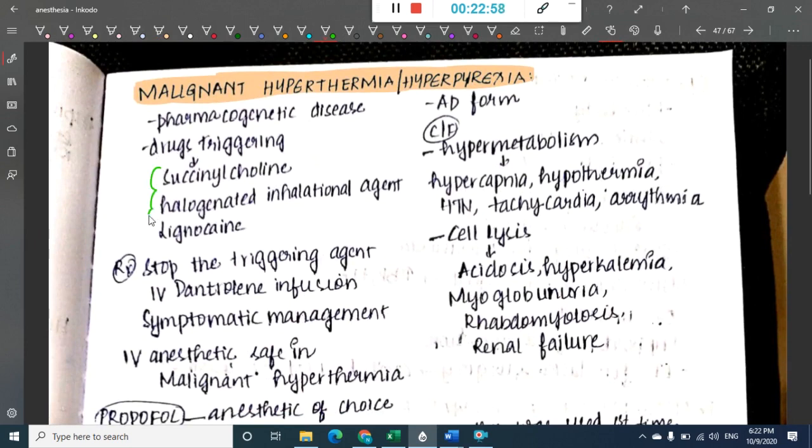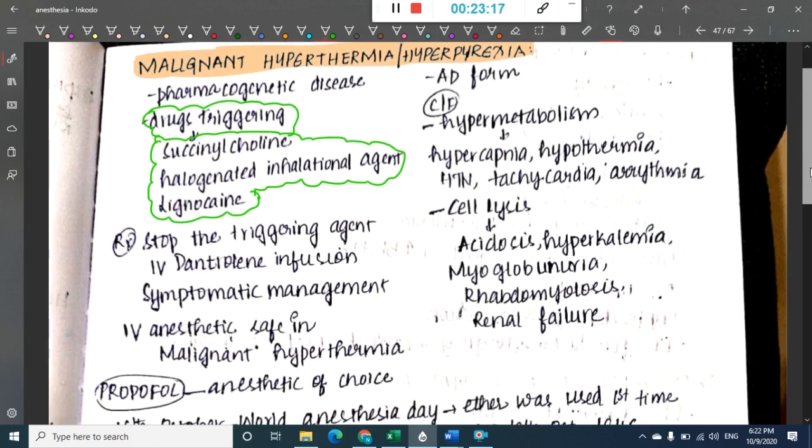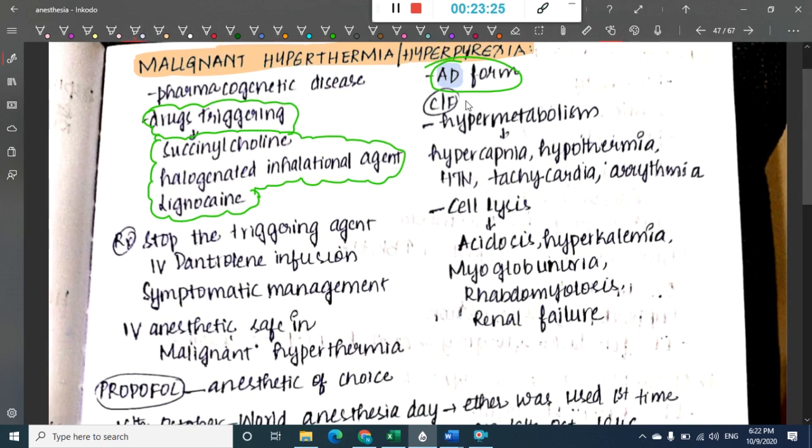The drugs which trigger malignant hyperthermia are succinylcholine, halogenated inhalational agents, and also lignocaine. These are the drugs which are triggering malignant hyperthermia. It is an autosomal dominant form. This you should remember, it is an autosomal dominant form. What do these do? These will lead to hypermetabolism reactions.